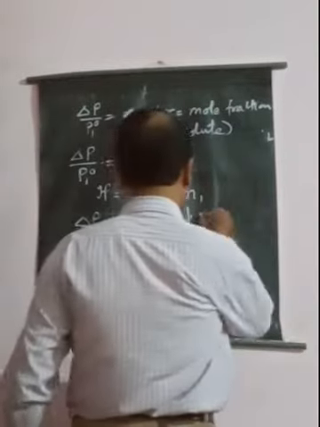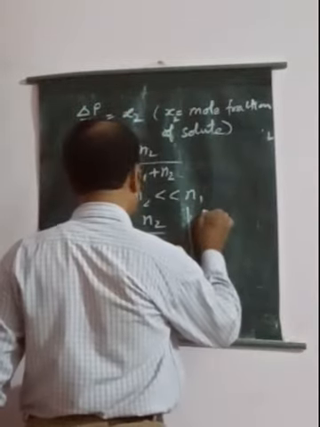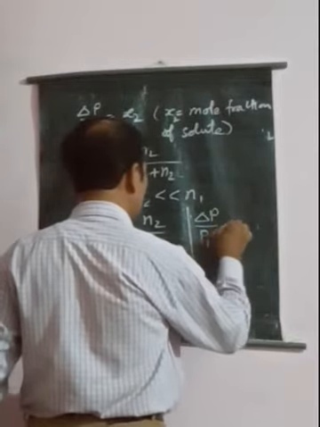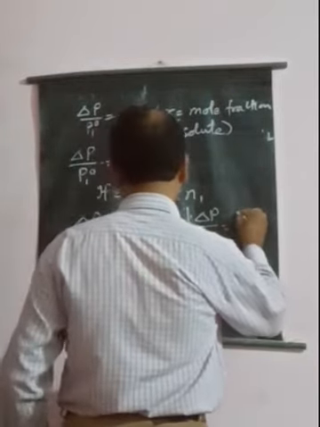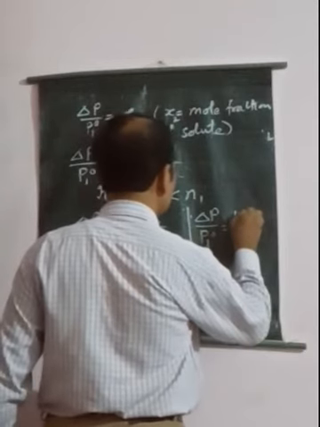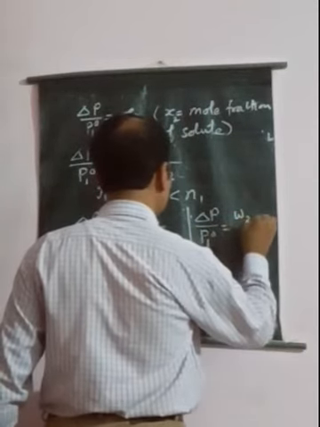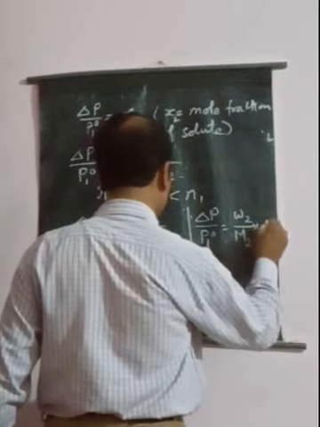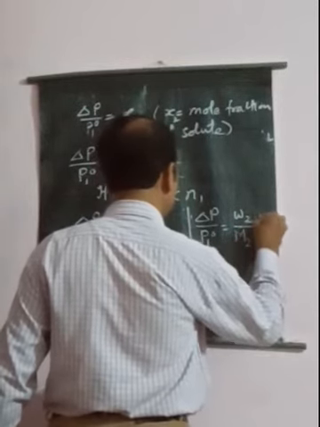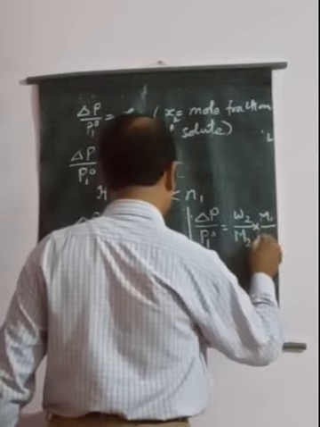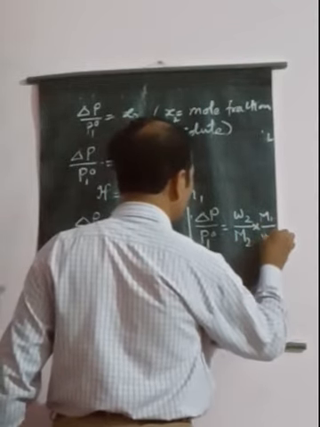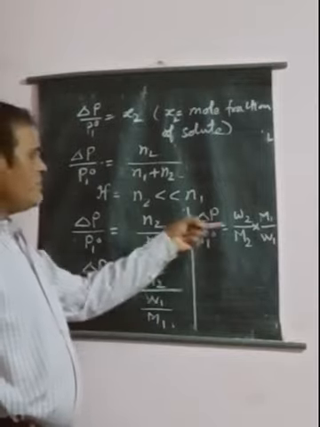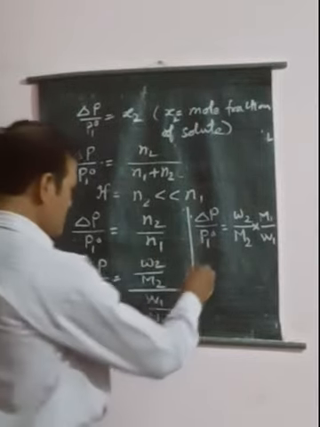So delta P upon P1 naught will be equal to W2 upon M2 into M1 upon W1.